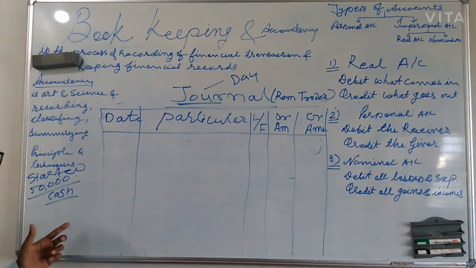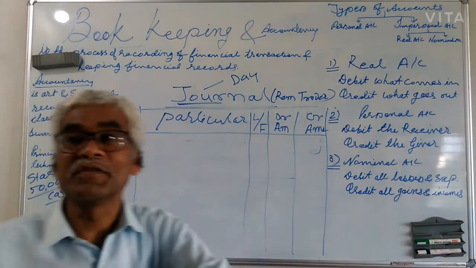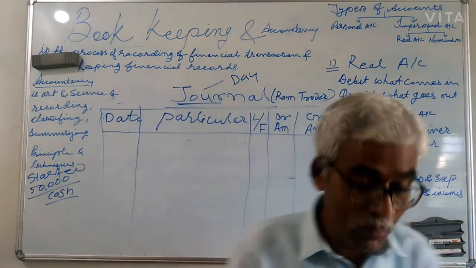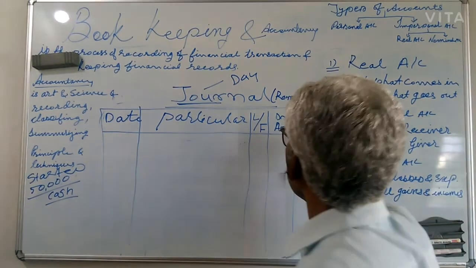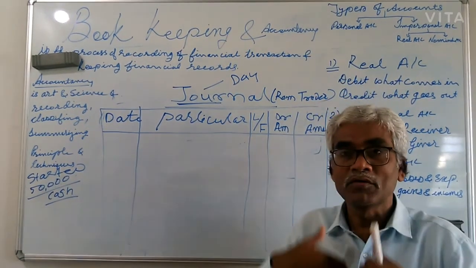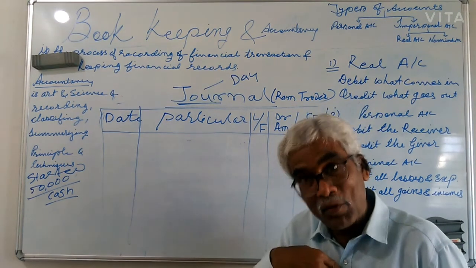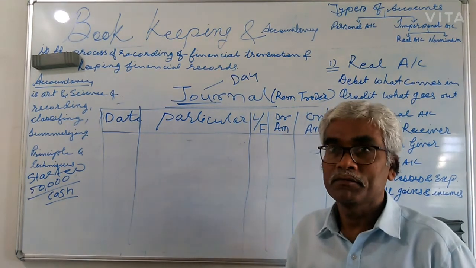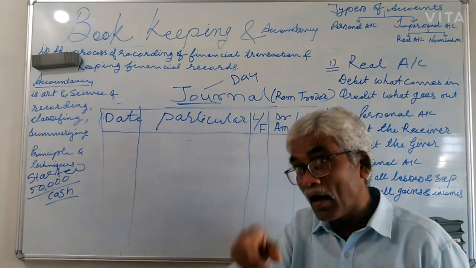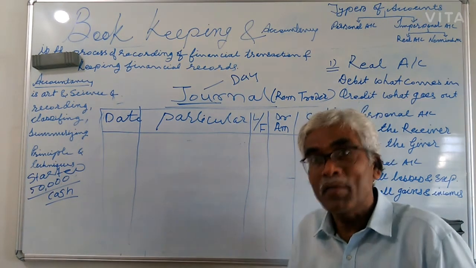So raise the question, what comes in your business? Because we have to pass the transaction for Ram Trader. So you have to think and understand, you are now the business. That is very important. So you will get the answer automatically.